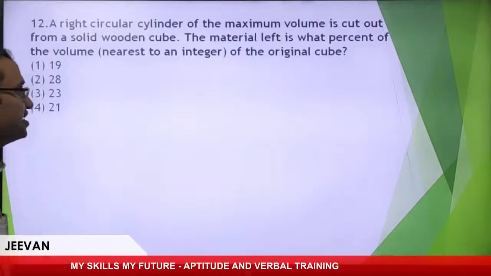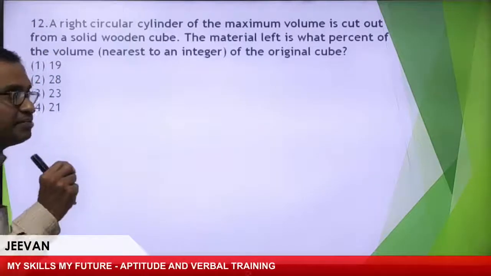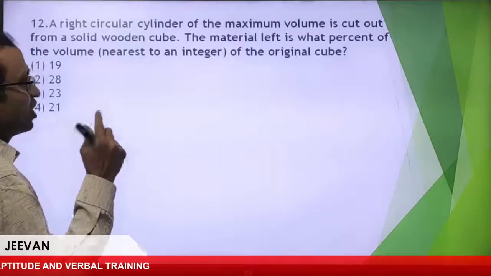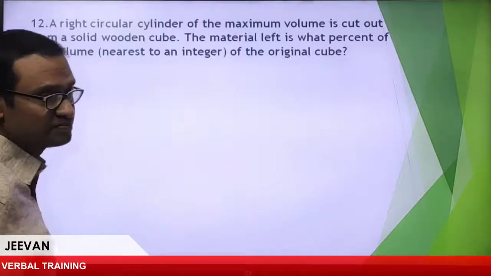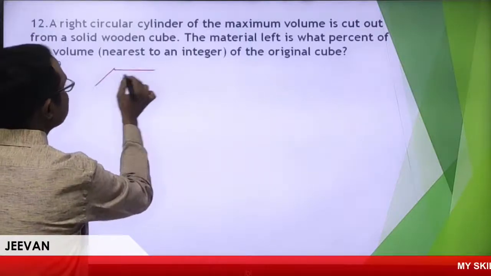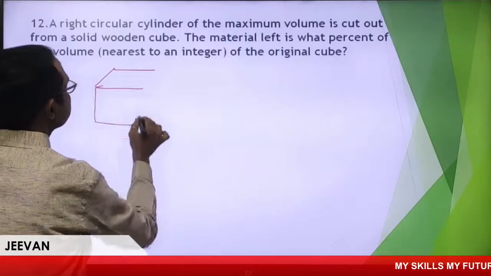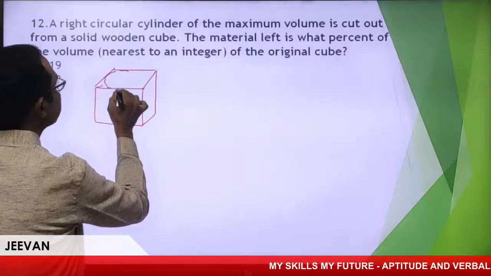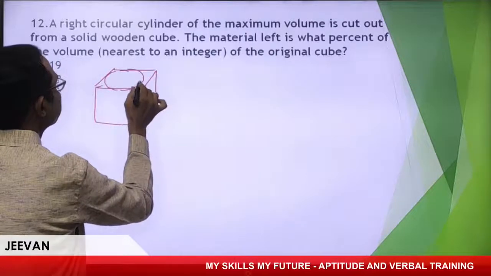A right circular cylinder of maximum volume is cut out from a solid wooden cube. Right. So this is the cube.